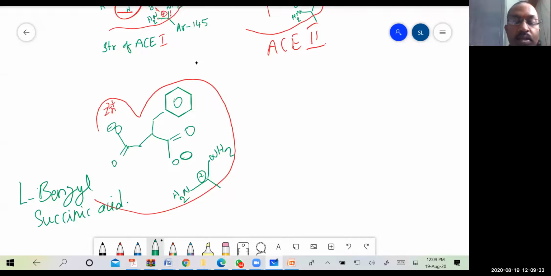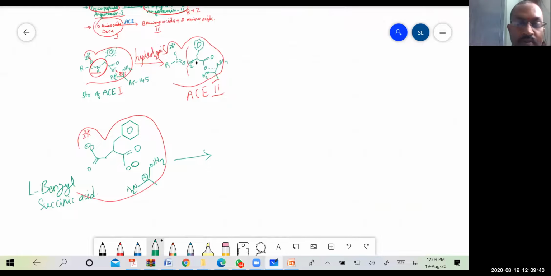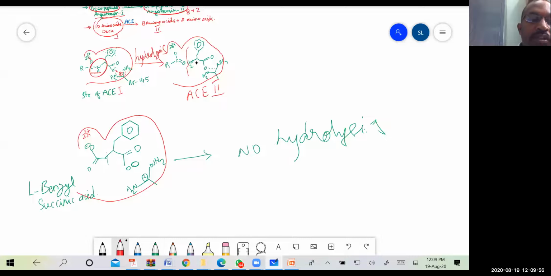Okay, right? Now, will the hydrolysis take place? Can anybody say? No, hydrolysis does not take place. Why? Because the bond here is very difficult to break. You cannot break this bond. So that's why this L-benzyl succinic acid has bound to the enzyme, and hydrolysis has not taken place.